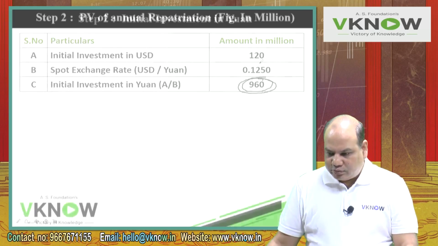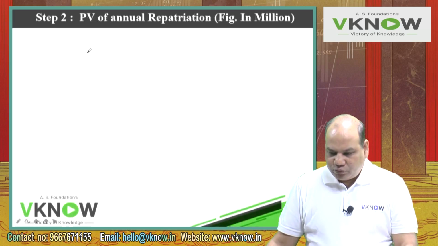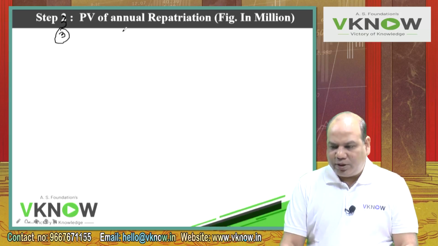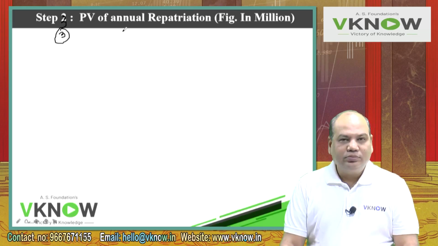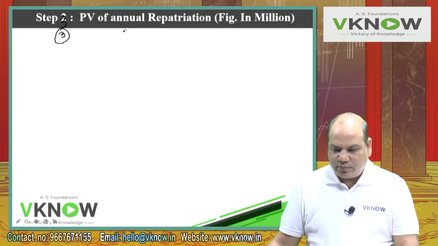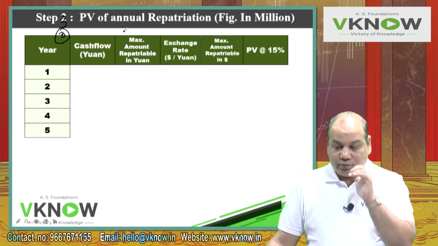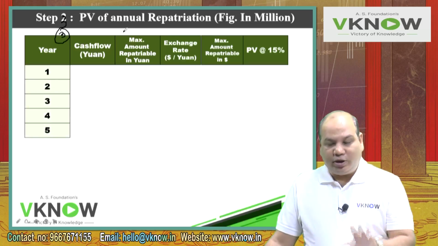So now write down step number 3: present value of annual repatriation. Figures in million. In the first 3 years we can only repatriate 10%, then we can repatriate the entire amount.